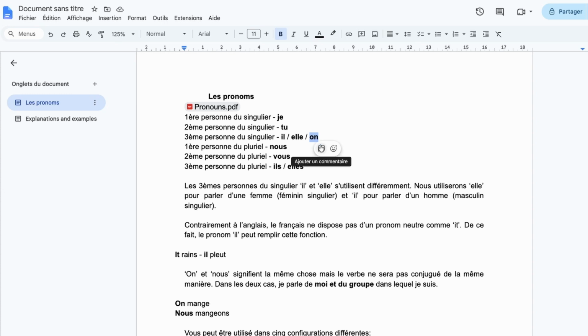Next one, this one is really nice. We love this one in French, on. It's really nice because when I conjugate, I can conjugate as if I were using he or she, but what it means is we. I'm referring to me and my friends, so it's the same meaning as nous, but when we conjugate, it's much easier. With nous, there are all those different weird things like nous mangeons, nous finissons. This is too complicated. We are lazy, we are French, we don't have time for this, so we will just use on.